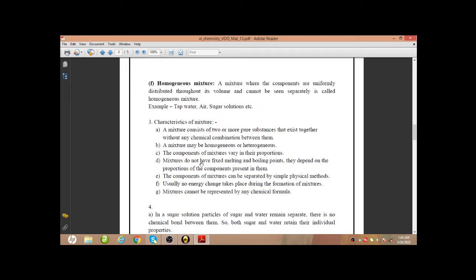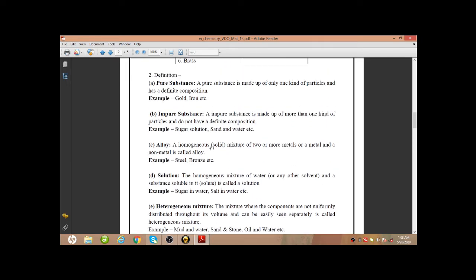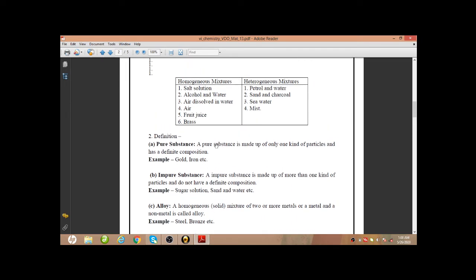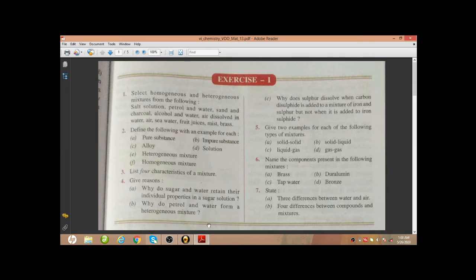Next question. Let's see the question once. Give reason. Okay, so the first question was, why do sugar and water retain their individual properties in a sugar solution?